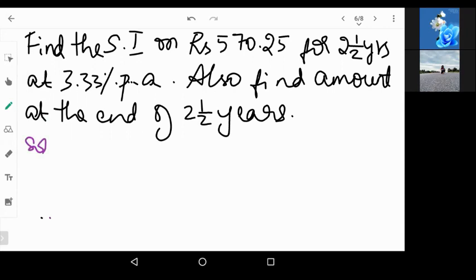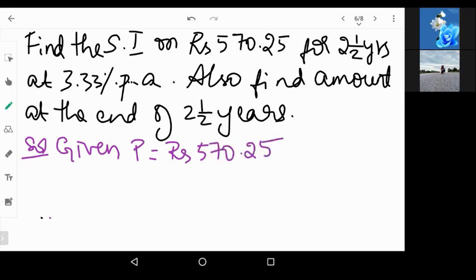Write down what is given to you. So they have given us principal. Find the simple interest on 570.25. So that is the principal amount. Principal is 570.25 for 2.5 years. So what is the time? Time is 2.5 years. So you can write it as 2.5 years, right? And then rate of interest. Rate of interest is 3.33%.